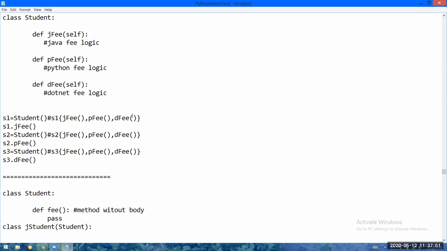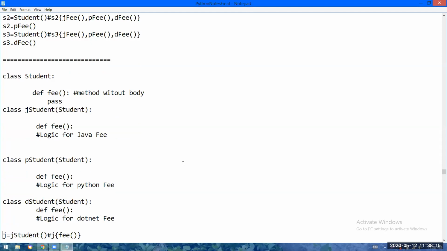Yeah, that's what. So this is memory wastage. This is not at all good. It's like wastage of memory, and everything is loaded into every object, which is not at all good. Okay, fine. So in order to overcome this memory inefficiency problem, or such types of problems, we will use the concept of abstraction.